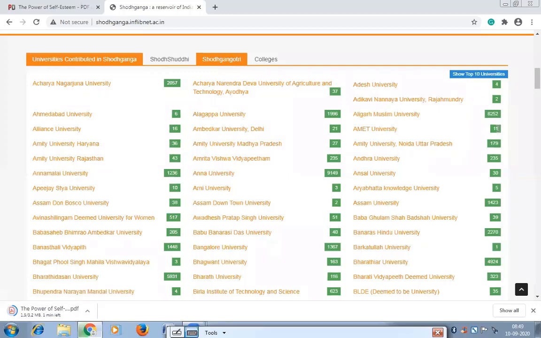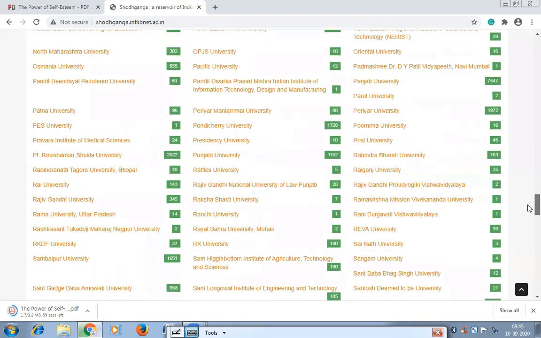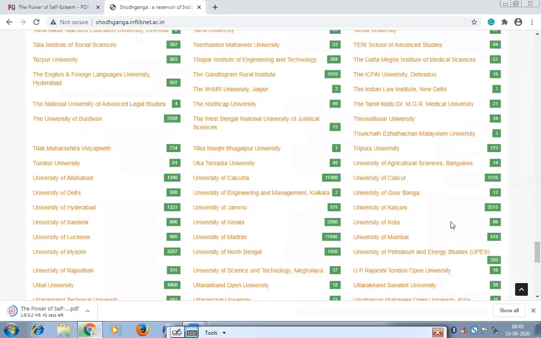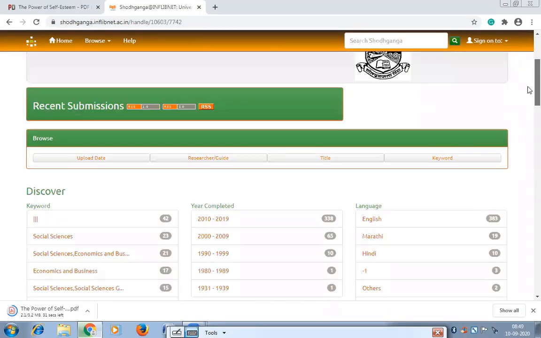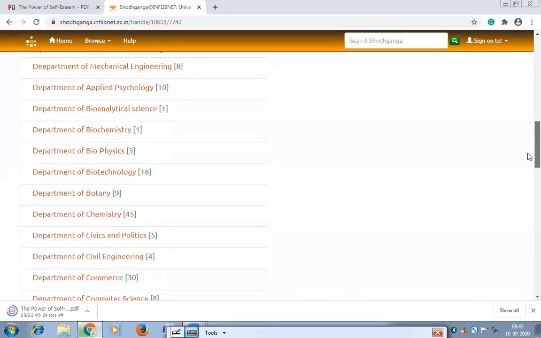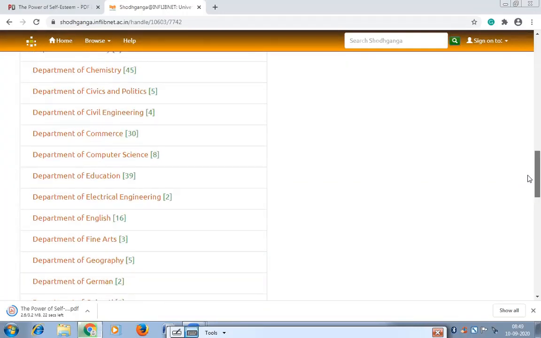If you click on the universities, you will find University of Mumbai as well. All these universities are arranged in alphabetical order. So for University of Mumbai, we need to go to U. So this is University of Mumbai. It has only 419 theses uploaded. These are the different departments whose theses are uploaded in Shodhganga by the University of Mumbai. Actually, they made the MOU only the year before last, and therefore the uploading is very less.